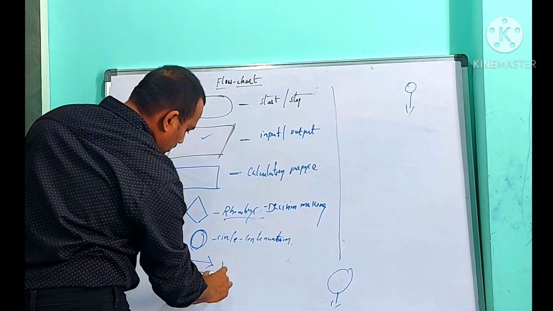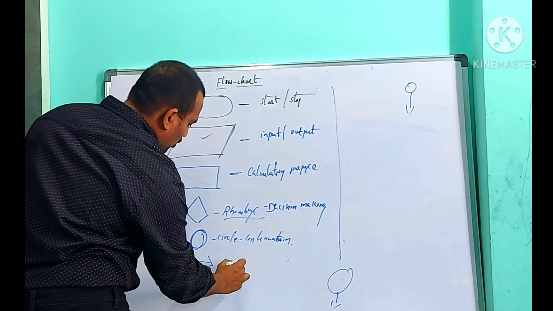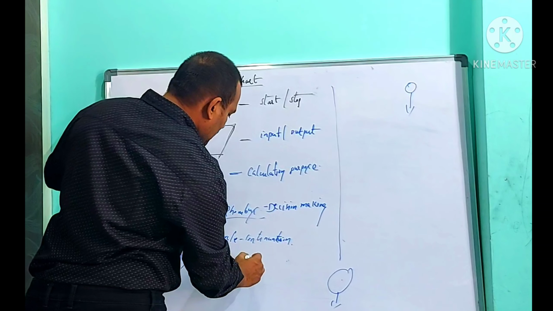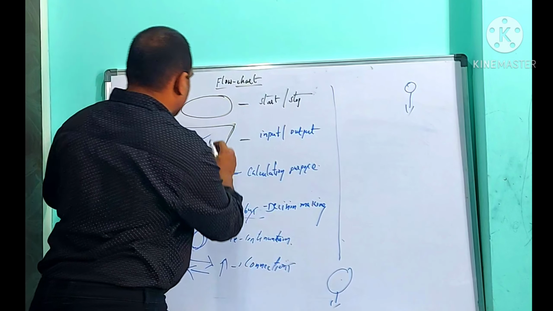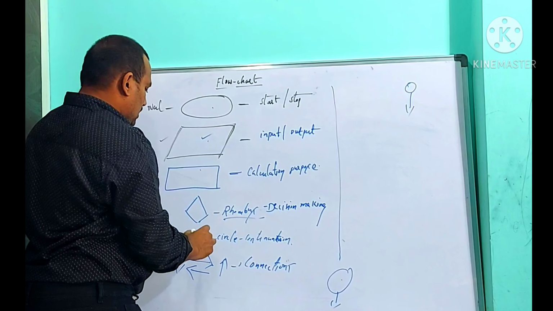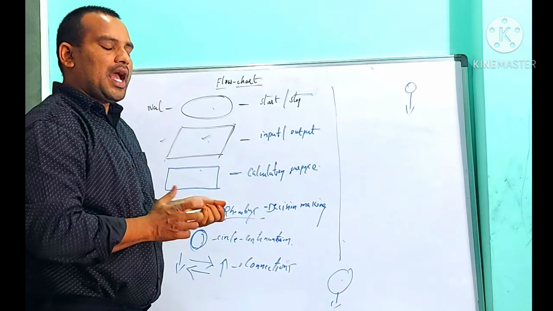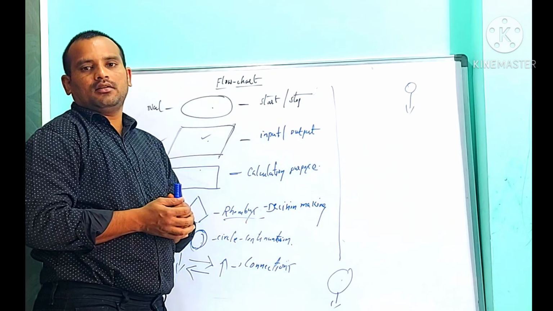Next one is arrows. Arrows mean connections. Between these symbols we need to give arrows. Arrows represent connections.